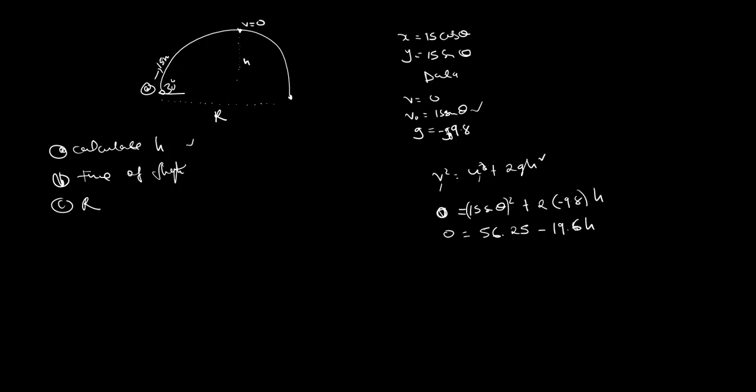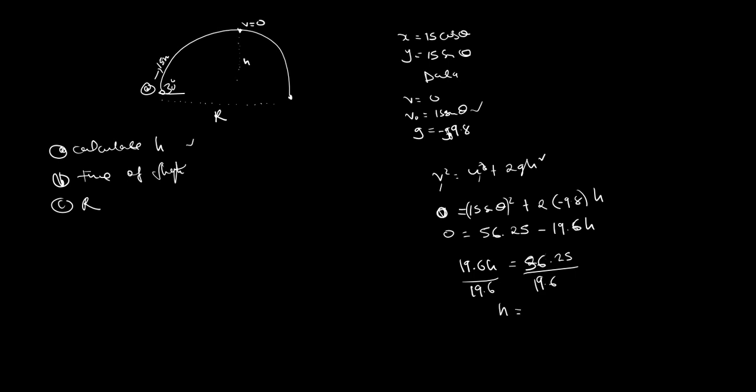So we take this one to the other side, so that would be 19.6 h is equal to 56.25. We divide throughout by 19.6, so our h will be, you punch on your calculator.